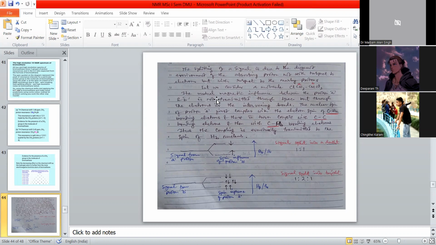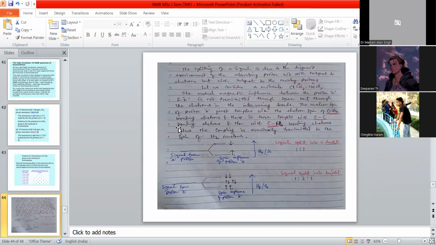Here, the mutual magnetic influence between proton A and B is not transmitted through space, but through the electrons in the intervening bond.